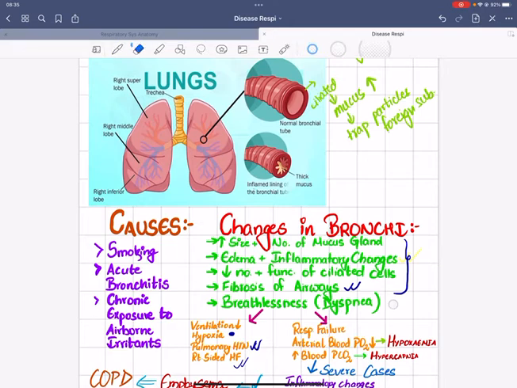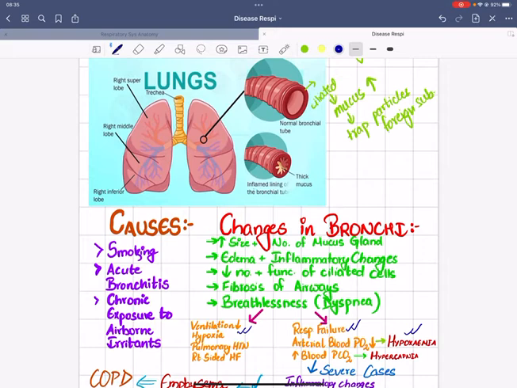Now further, in detail, the complications of bronchitis include respiratory failure. When there is ventilation decline, we have respiratory failure, right? Now the arterial blood partial pressure of oxygen also decreases, right? Because of which the hypoxemic condition arises.